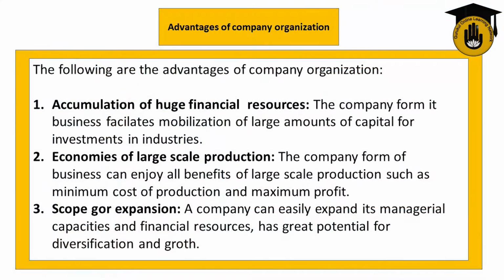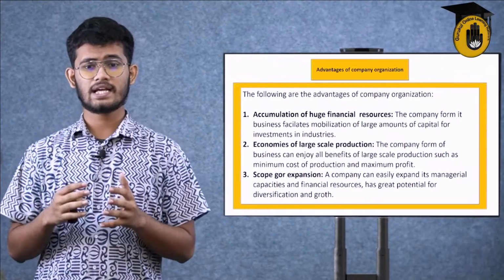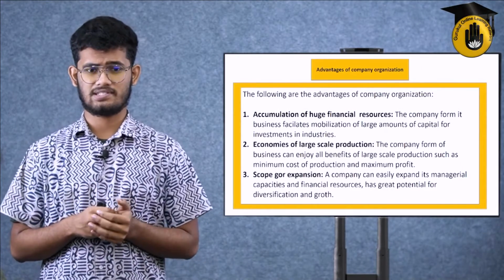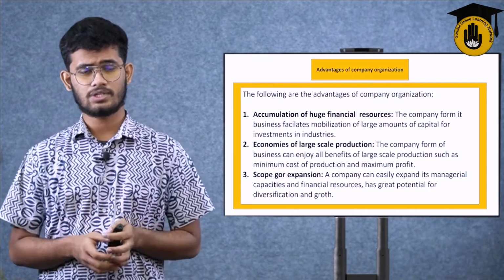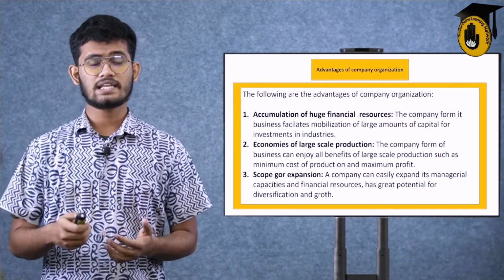Third, scope for expansion. A company can easily expand its managerial capacities and financial resources, and has great potential for diversification and growth. How do they do it? Suppose a company is selling shares.